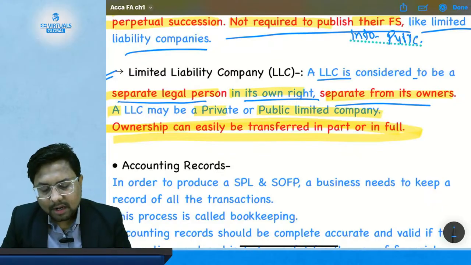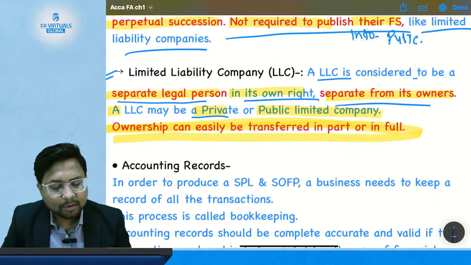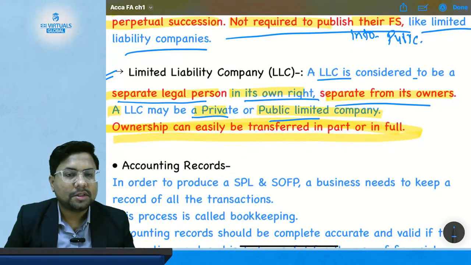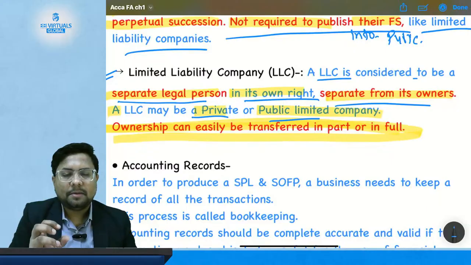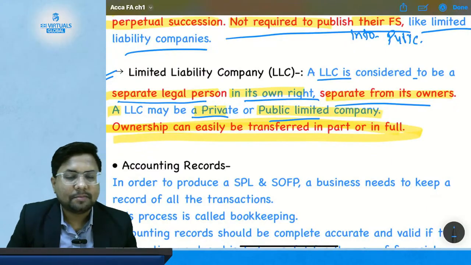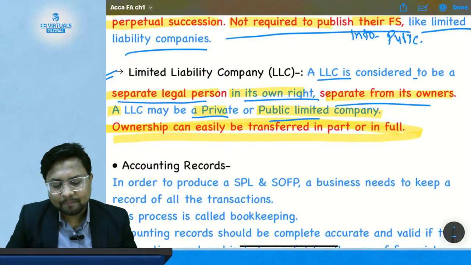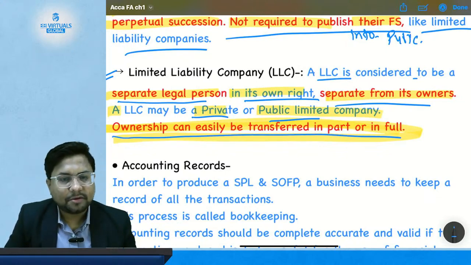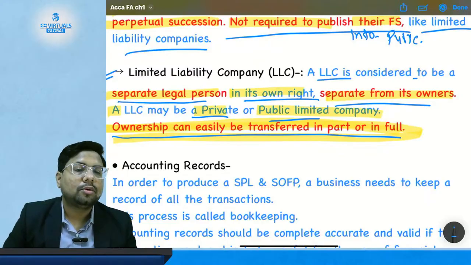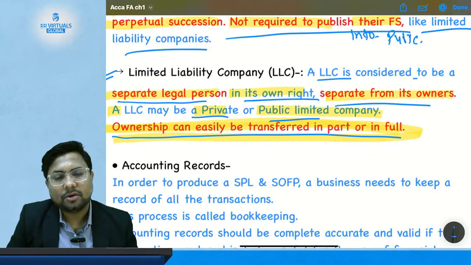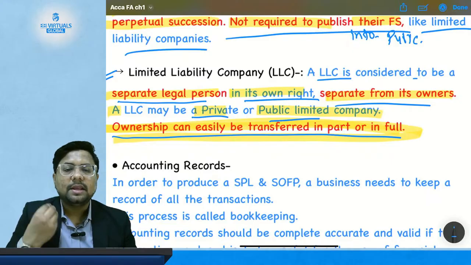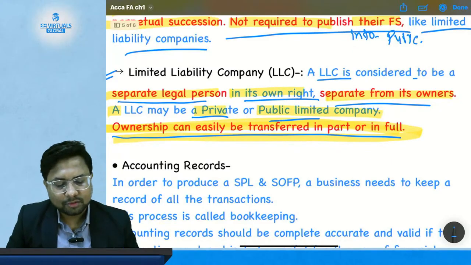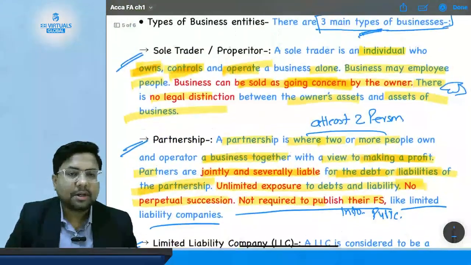Separate from its owner, an LLC may be a private or a public limited company. Reliance is a public limited company because it is listed in the stock market. Any private limited company has the word private in its name. Ownership in an LLC can easily be transferred in part or in full, because who are the owners of the company? Shareholders are the owners of the company. The shareholder can easily transfer their shares to another person in part or in full. So this is what we have studied till yesterday.